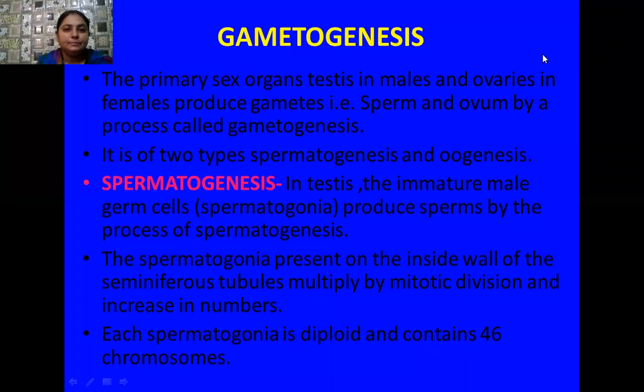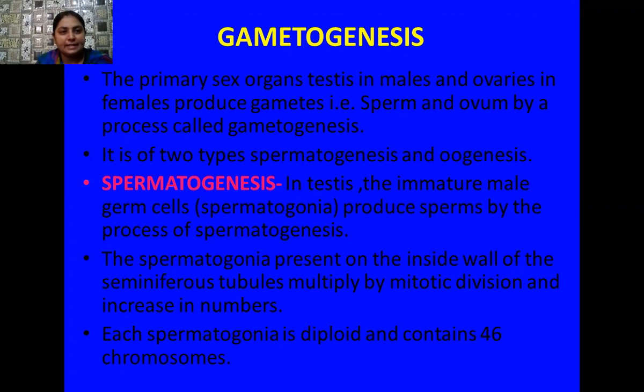Good morning, students. So today we are going to revise our next topic in chapter human reproduction, and that is gametogenesis. Students, as the name itself indicates, gametogenesis is the process of formation of mature gametes from the male and female sex organs. As you know, the primary sex organ in males is the testis, and in females, the primary sex organs are ovaries.